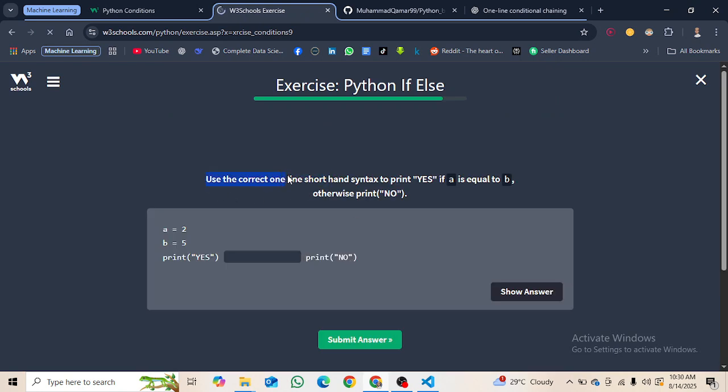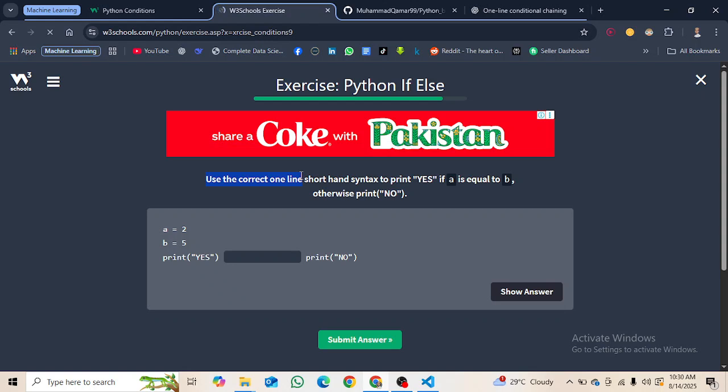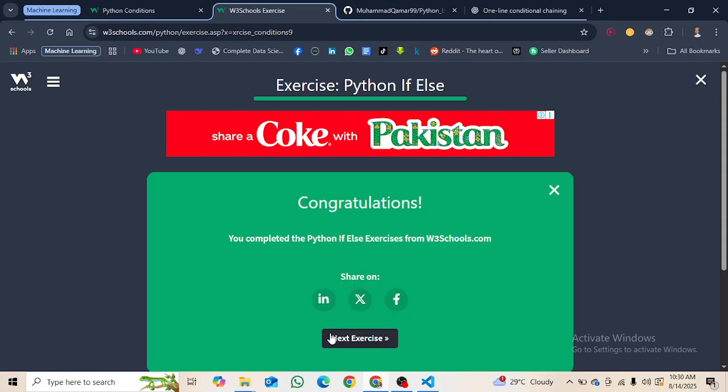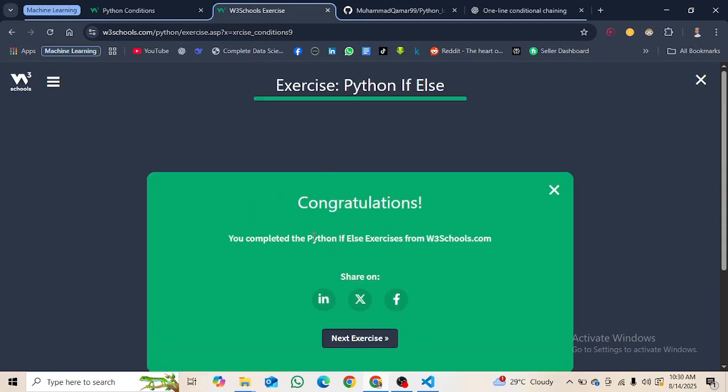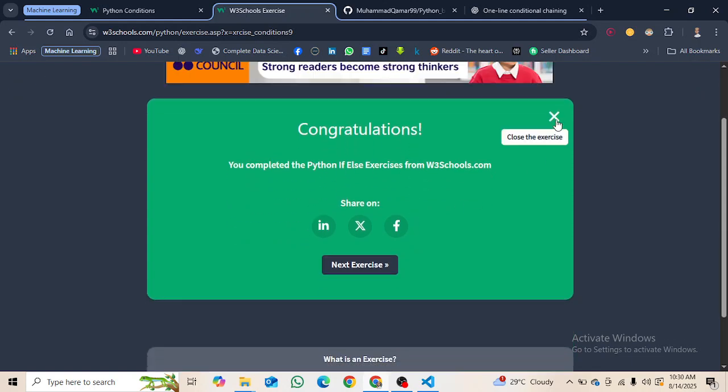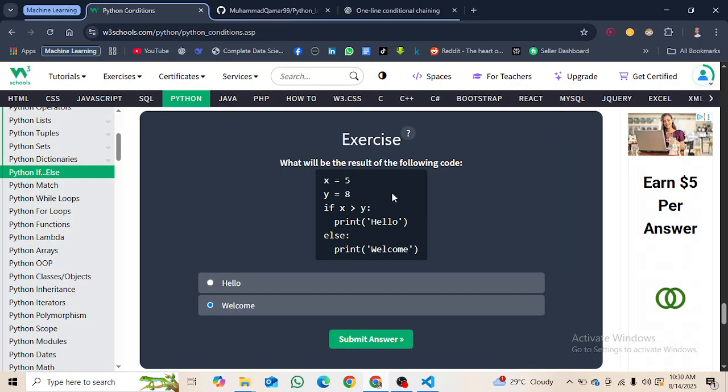Use the correct one line shorthand syntax to print yes if a is equal to b, otherwise print no. Print yes if a is equal to b, else print no. Okay, so what it is saying is that actually I'm correct, but it is having so much space and I don't know why. Okay, I guess I'm correct. Yes, I'm correct. And congratulations, we have completed this exercise.